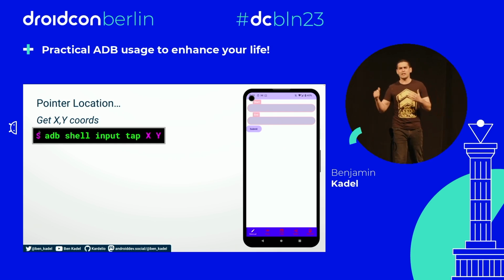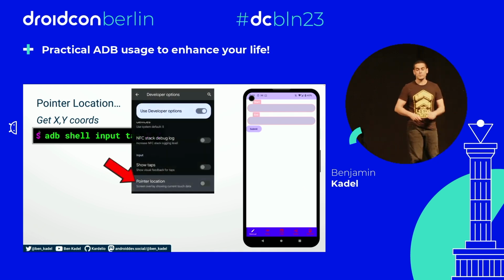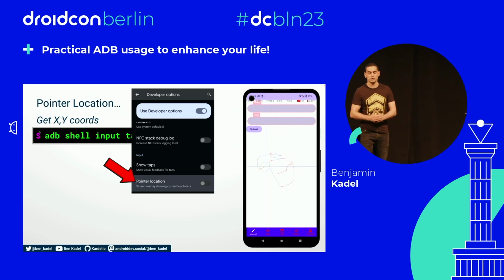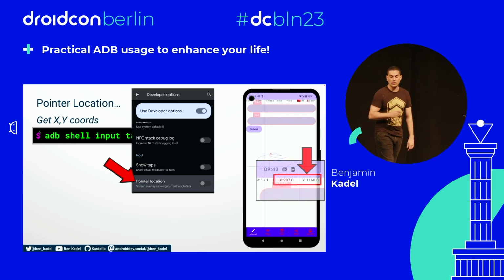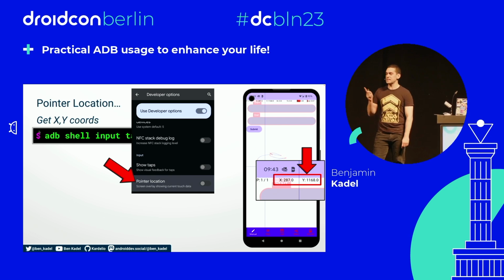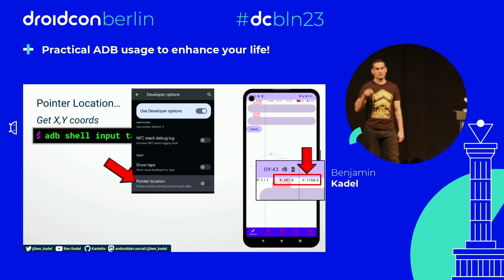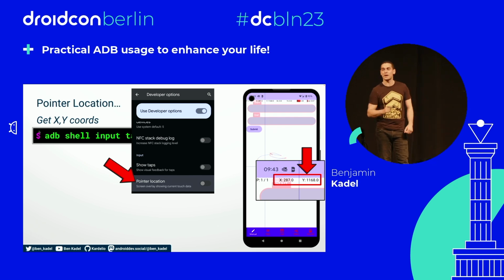Well, I could do ADB shell input tap 100, 100, and then see if it hit the button. If it didn't, change it to 100, 200. If it didn't, change it to 100, 300. No, come on. There's a better way. In the developer options, we can toggle on this pointer location setting. When we toggle that on, we get this sort of moving crosshair that follows our finger as we move it on the screen. And along the top of the bar is an updating X and Y that tells us where our finger currently is. So we take our finger, move it over to the submit button, look at the top bar, and we're like, that's my X and Y.